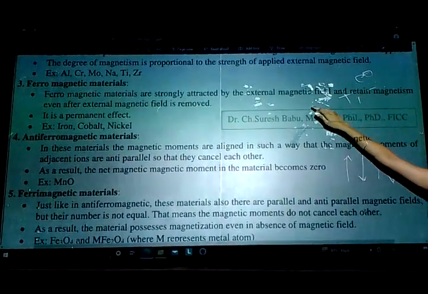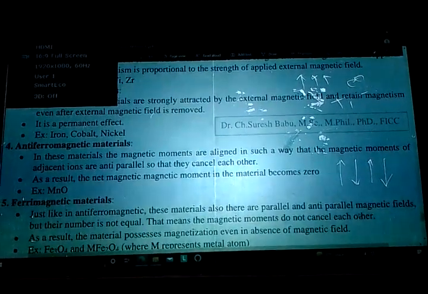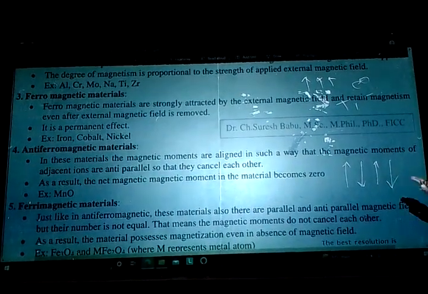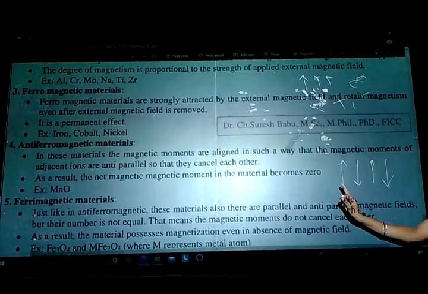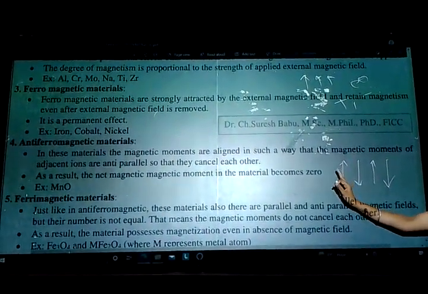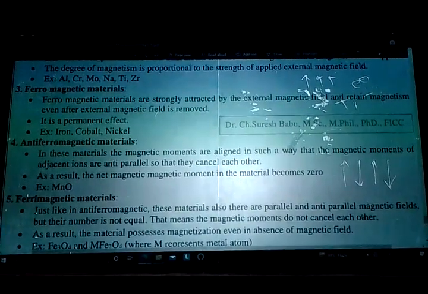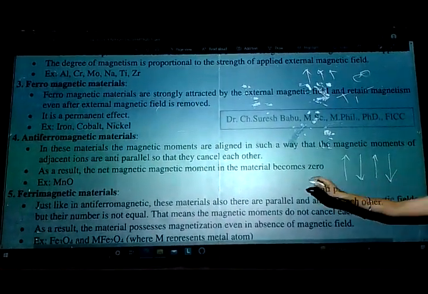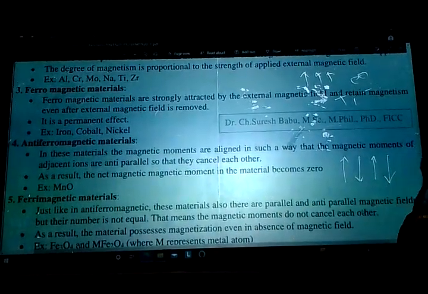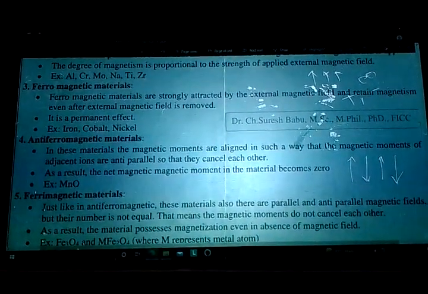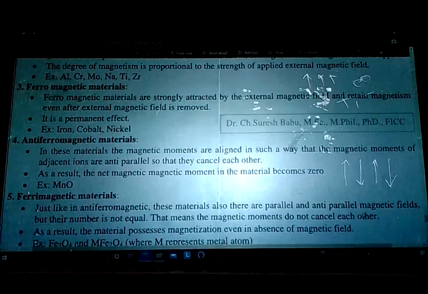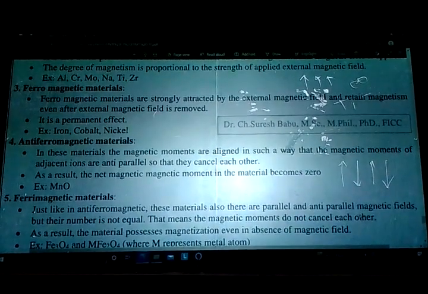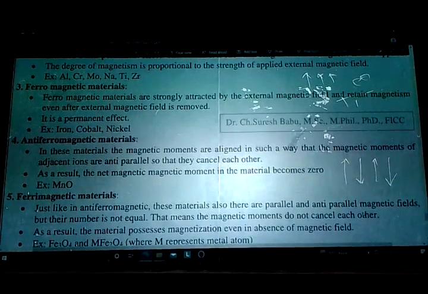If you see the ferro, you will have the attraction to the magnetic field or magnetic line. Coming to the anti-ferro, you will see anti-parallel. That means whatever the ion is aligned, the adjacent ion will be anti-parallel. So what will happen there? They cancel out each other. As a result, the net magnetic moment in the material becomes zero, because they cancel each other.